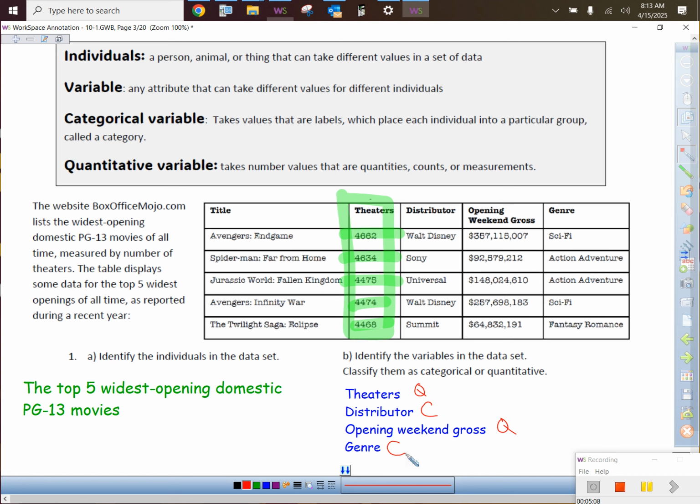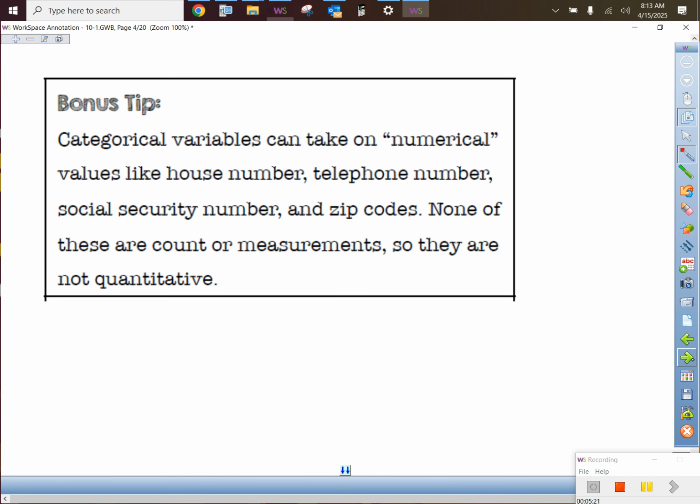But here's the bad thing. That's not very hard to do. Don't get tricked into thinking every time they list a number, that's going to be a quantitative variable. Here's some things that's not on your worksheet, but what about zip code? Do you know Hays' zip code, just out of curiosity? 67601. Couldn't that put us into this category that we live in Hays, right? But if you live in Victoria, it's 67656 or whatever it is. You know what I mean? Isn't that a different zip code? That could be a different category.